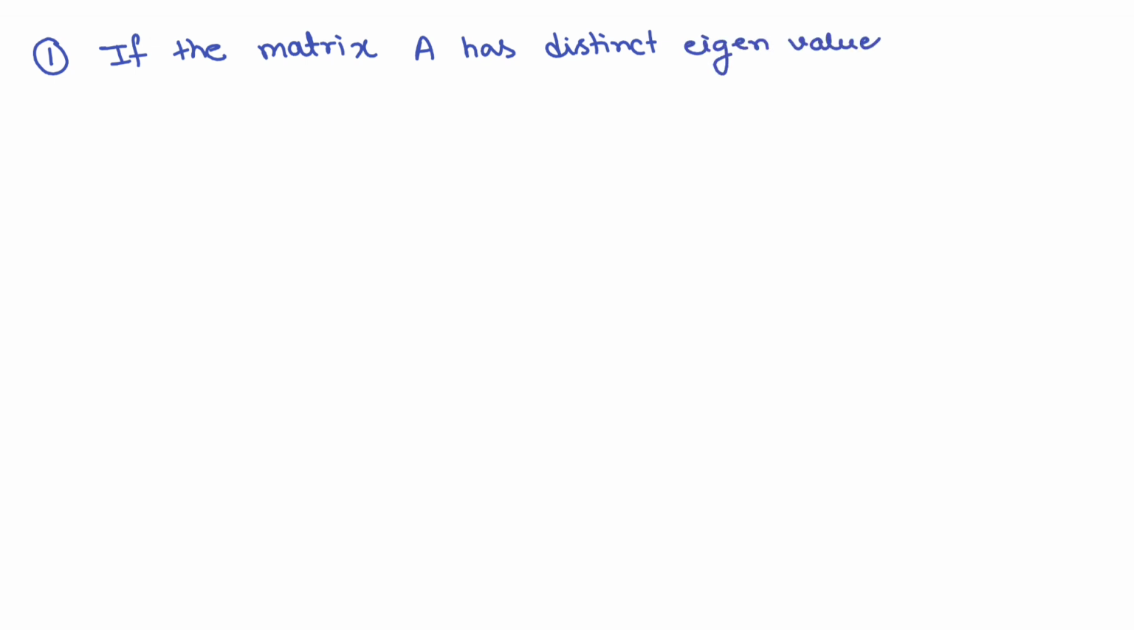If you are getting distinct eigenvalues, this implies the matrix is diagonalizable. So let me write: if the matrix A has distinct eigenvalues, then the matrix must be diagonalizable.